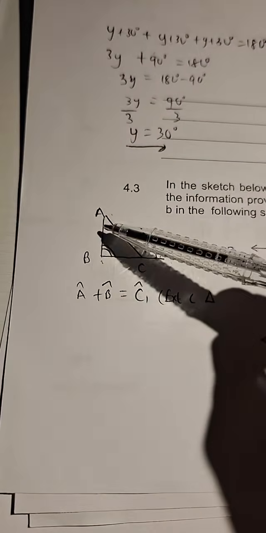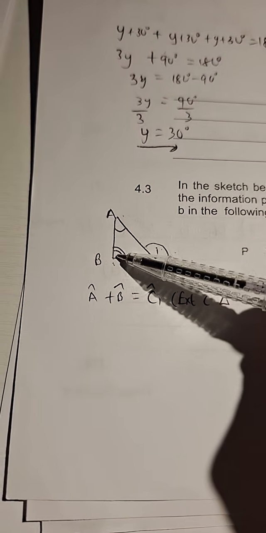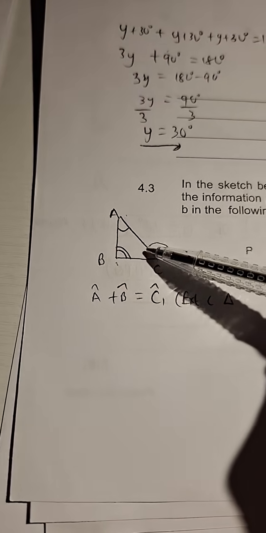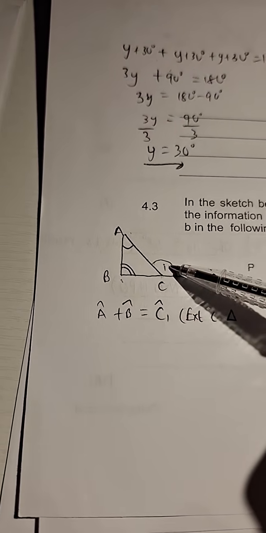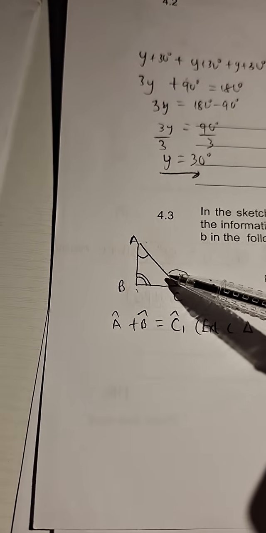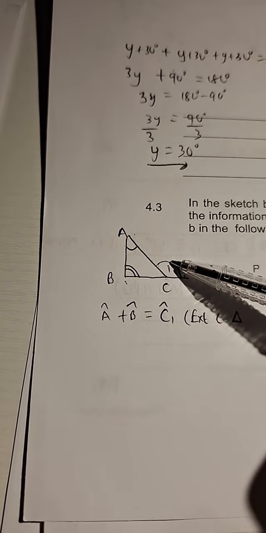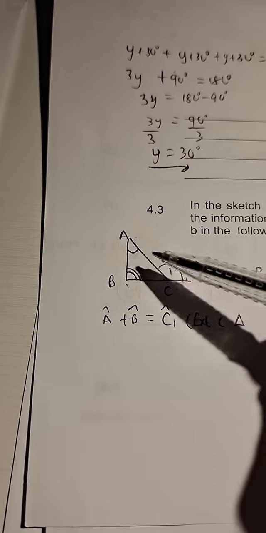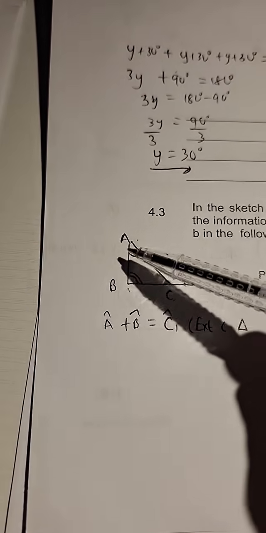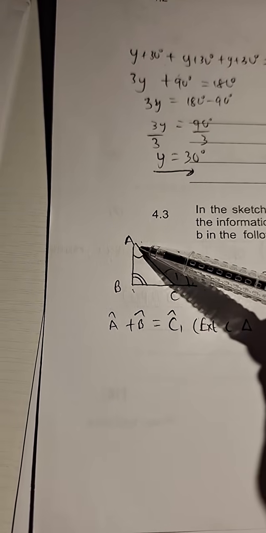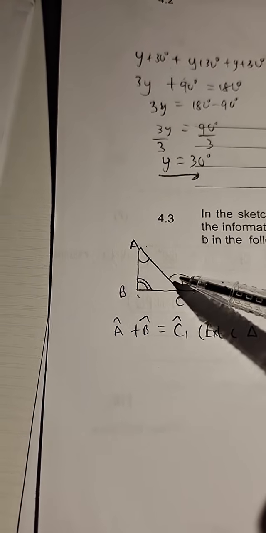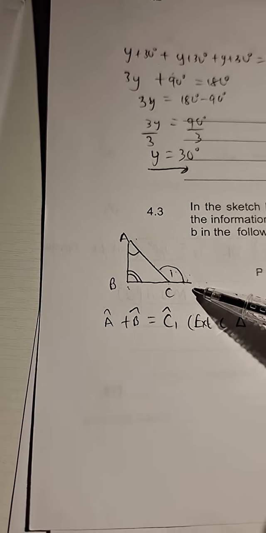So guys, it is that angle and that one that face this inside angle, but outside is the exterior. So it's not this angle and that one that is equal to this sum. No, it's not this one and that one. It is this one and that one. The interior opposite angles, the sum of them is equal to the exterior.